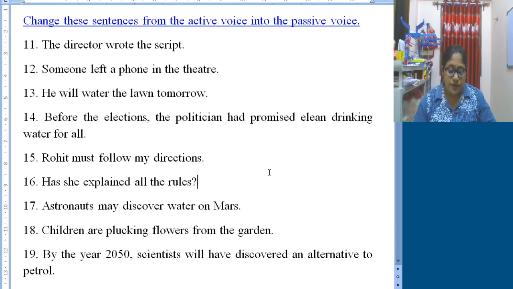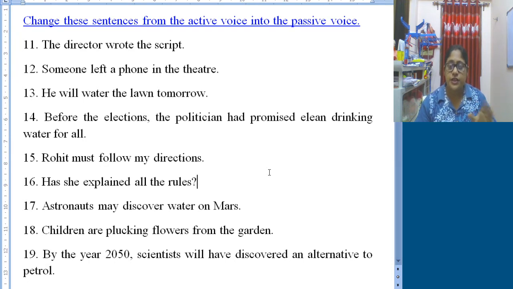Okay. So number 13, he will water the lawn tomorrow. So the lawn will be watered tomorrow by him. Number 14, before the elections, the politician had promised clean drinking water for all. So this sentence is a long sentence, large sentence. So we need to find out subject, verb and object first. Okay. Now the subject, what?